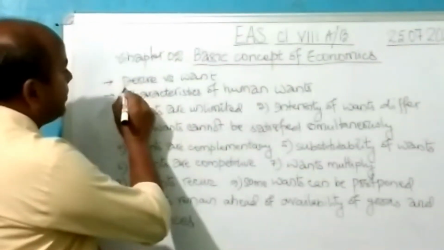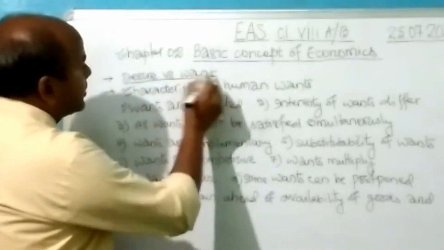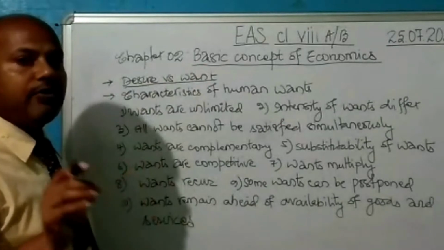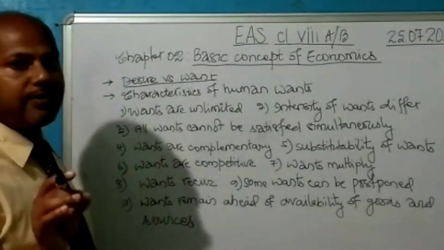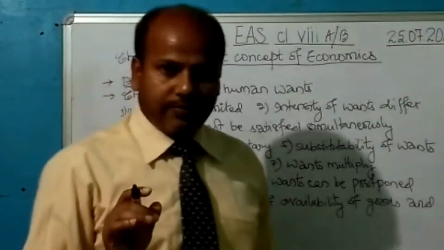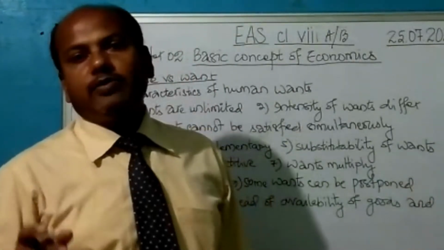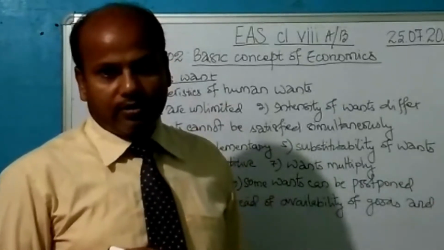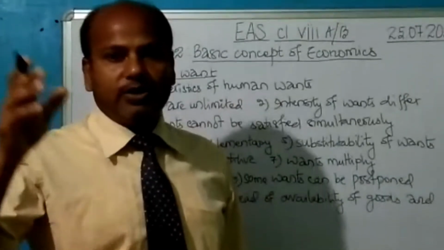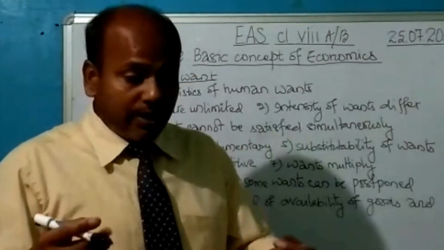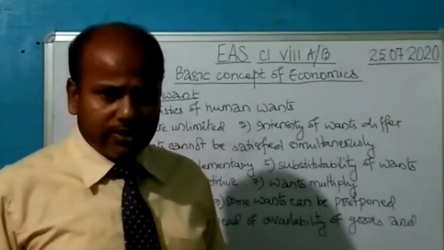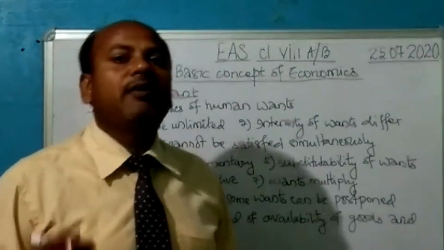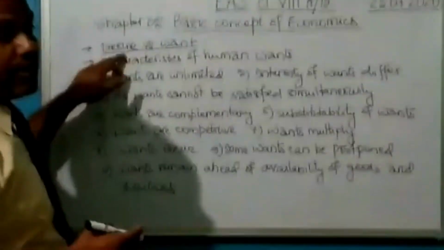Let us begin with the concept called desire versus wants. What is desire and what is want? Desire means a mere wish that is not backed by the ability to fulfill it. Like the desire to become the richest man in the world, the desire to become the most beautiful lady in the world, or the desire to make a big multi-storied complex, which may not be possible if I don't have enough resources. If that does not look possible, then that is a mere desire.